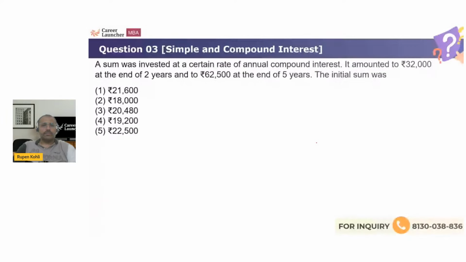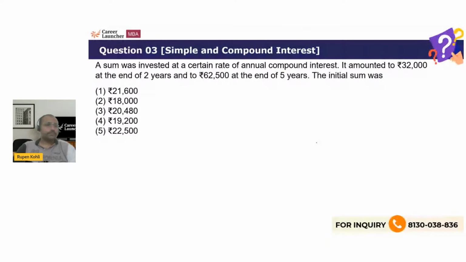Okay, so something on CI. I'll give you a minute to try. Why don't you try this one? Let me give you a minute to try. All right, share your answers if you get them on the chat box.